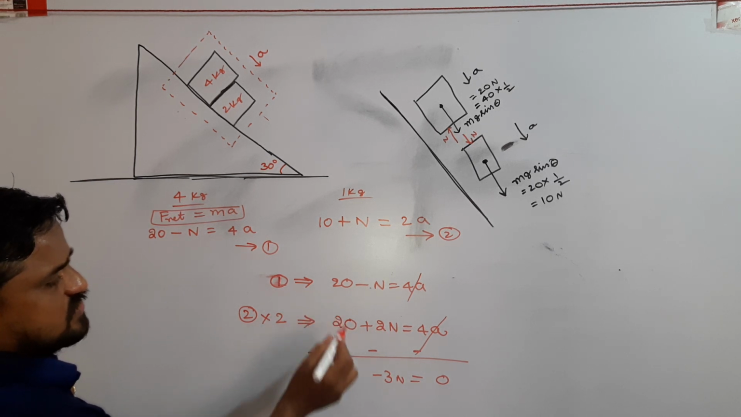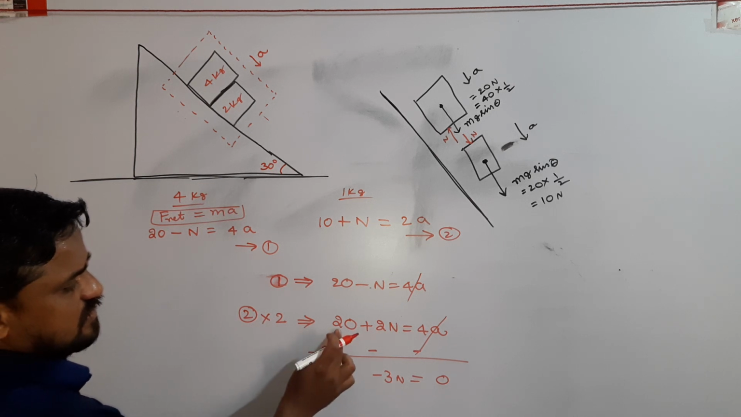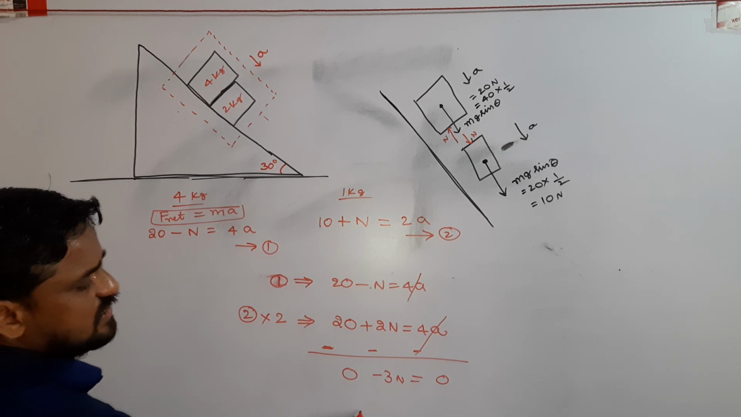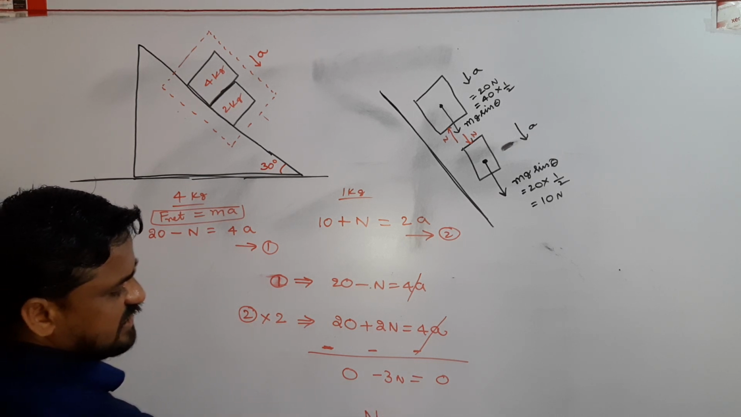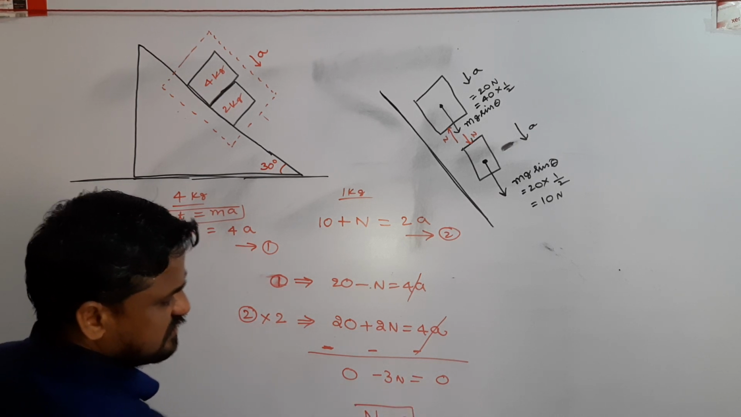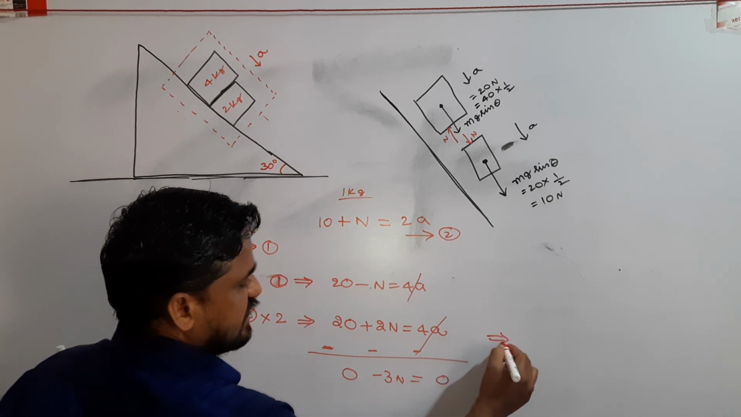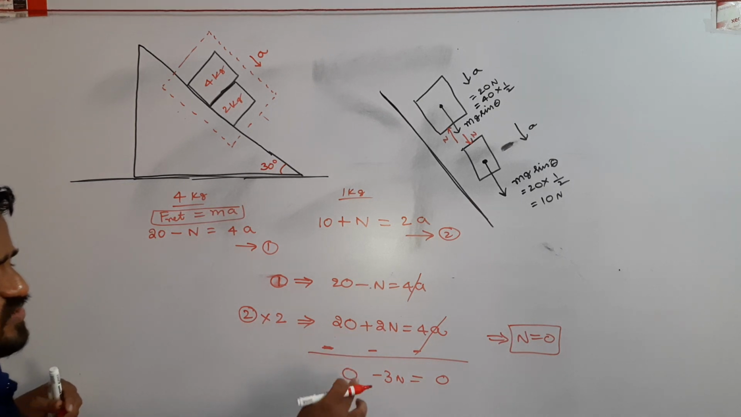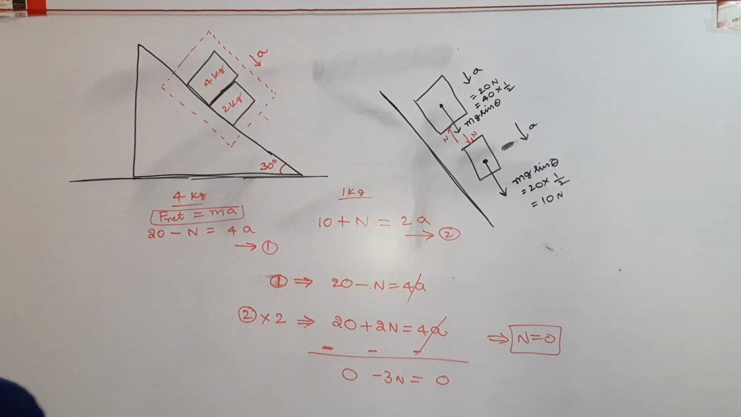Minus 20 plus 20, so we get 0. That implies we get N value is 0. Here plus 20 minus 20 is 0. We get N value is 0.